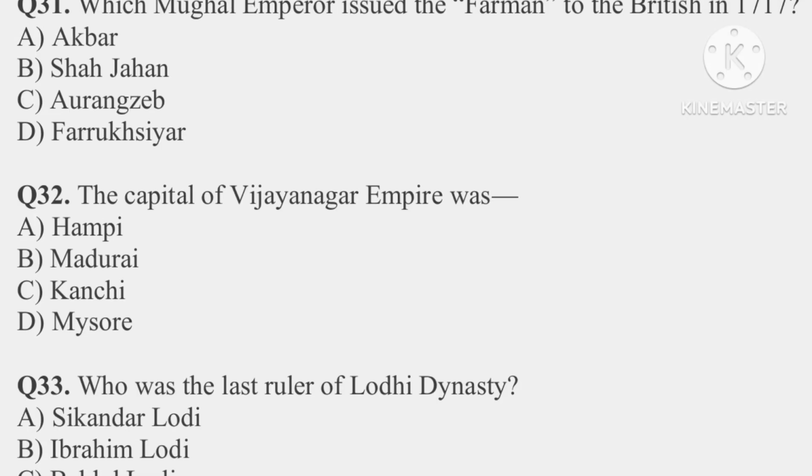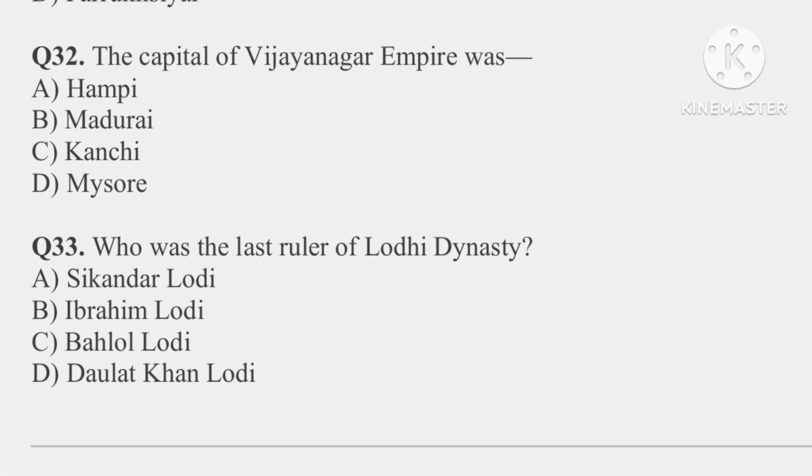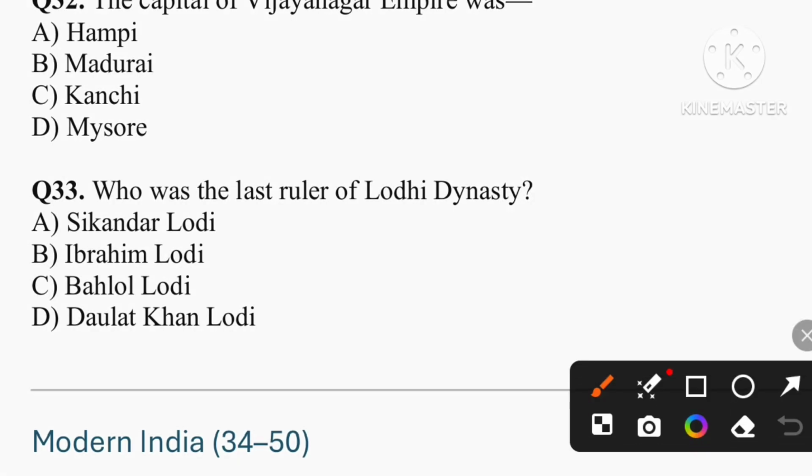Question number 32. The capital of Vijayanagar Empire was. So the capital is Hampi. That is option A is the correct answer. Question number 33. Who was the last ruler of Lodhi dynasty? So the last ruler was Ibrahim Lodi. That is option B.